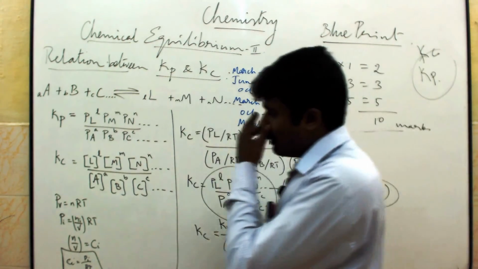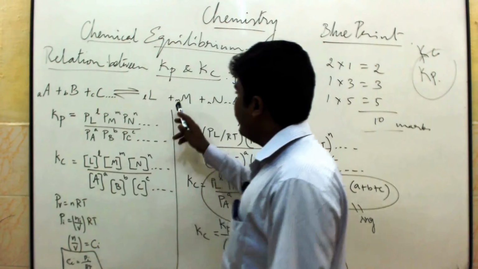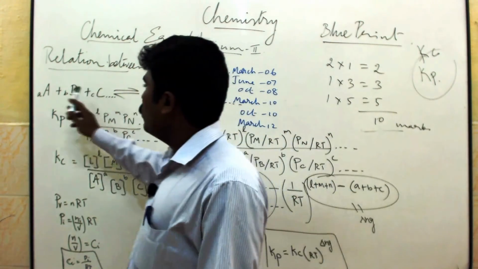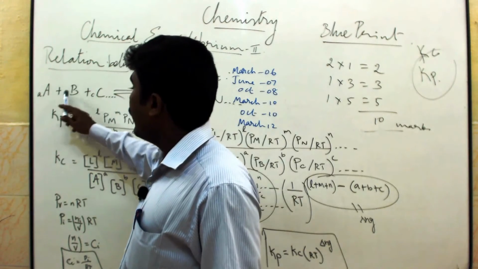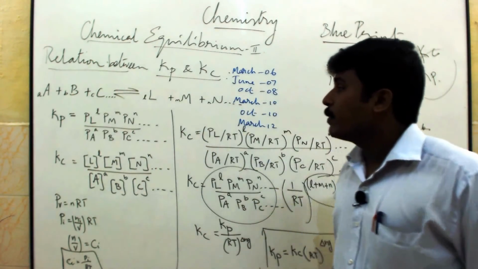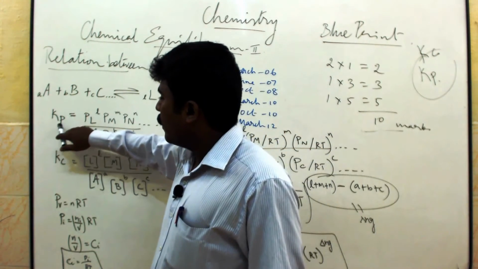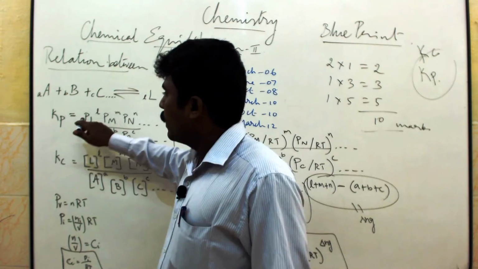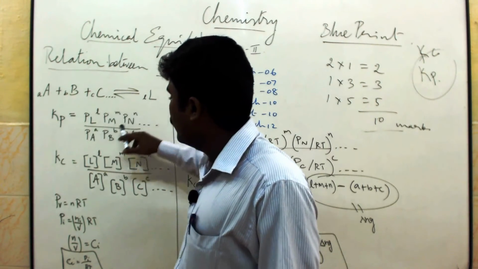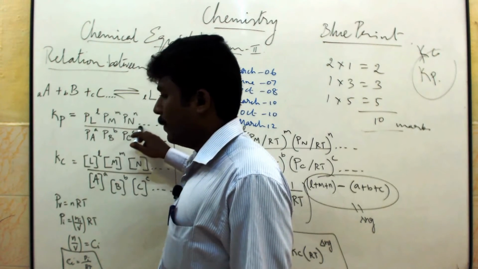See here, this is a common equilibrium reaction. A, B, C are the reactants. L, M, N are the products. Here the number of moles: A means A times, B means B times, C means C times, L means L, M, N likewise. Here we are going to introduce a new term Kp, P for partial pressure. So we are going to apply all those things: P_L^L, P_M^M, P_N^N, then P_A^A, P_B^B, P_C^C.